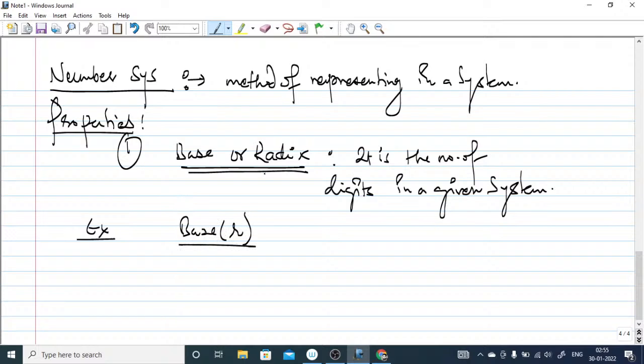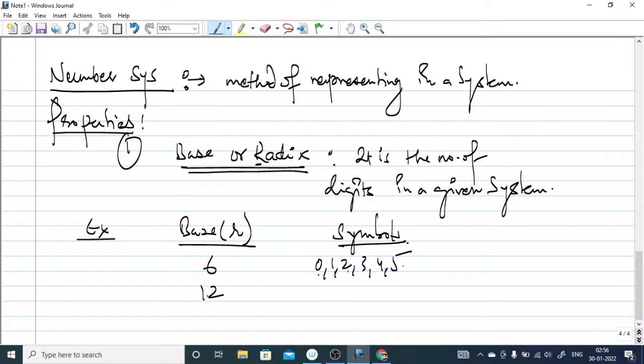R comes from radix, right? From r we are representing base, and we'll write the symbols here. Suppose base is 6. How many digits will be there? 0, 1, 2, 3, 4 and 5. So how many digits are there? 1, 2, 3, 4, 5, 6. That's why the base is 6 here.